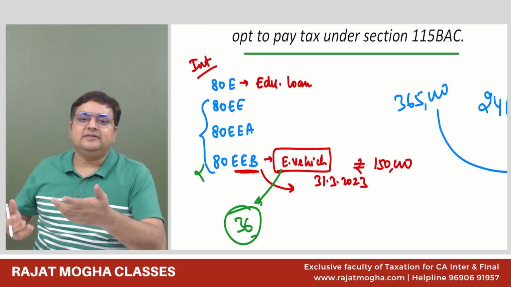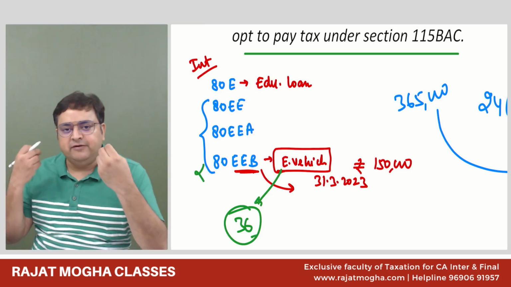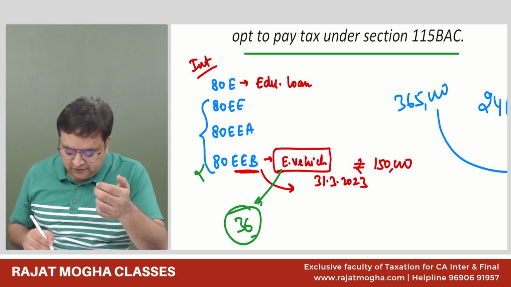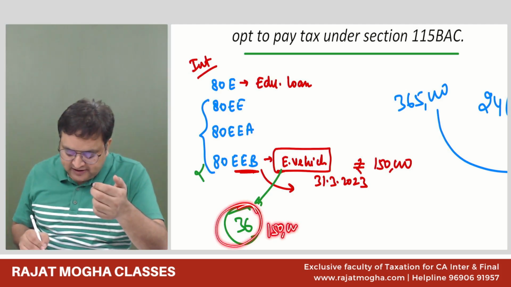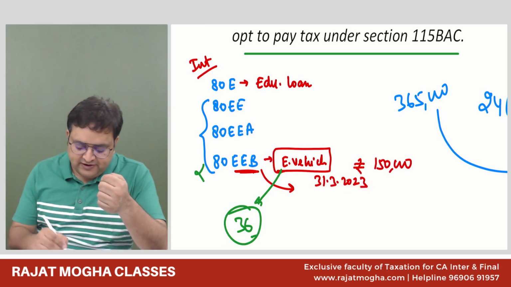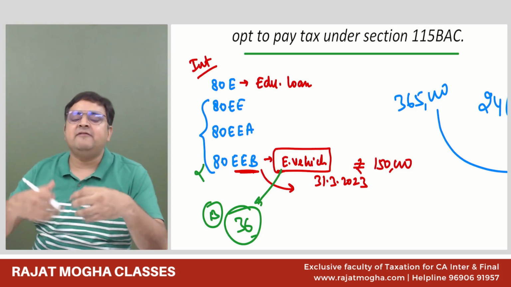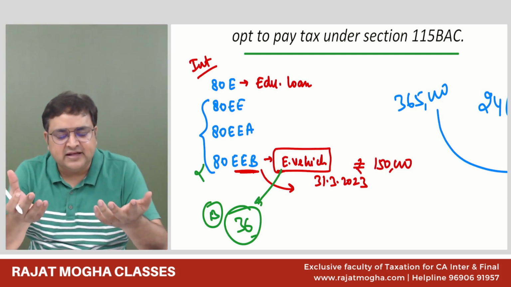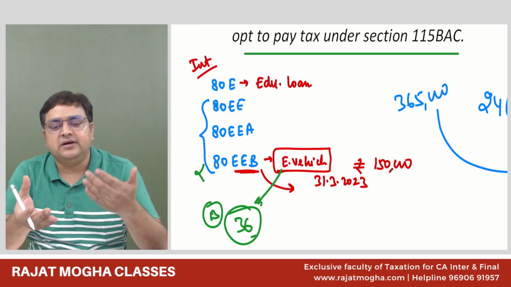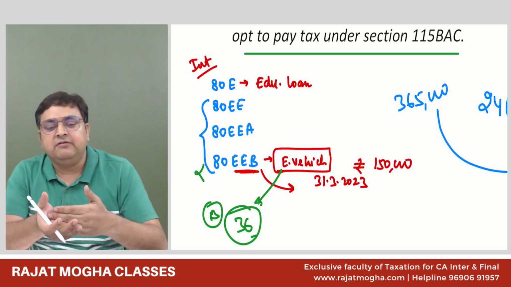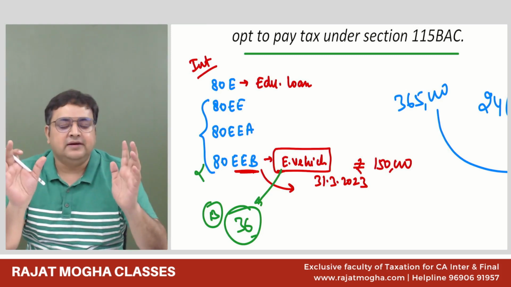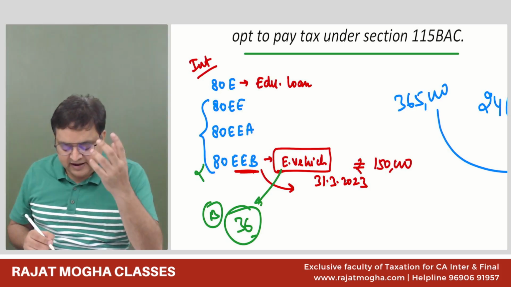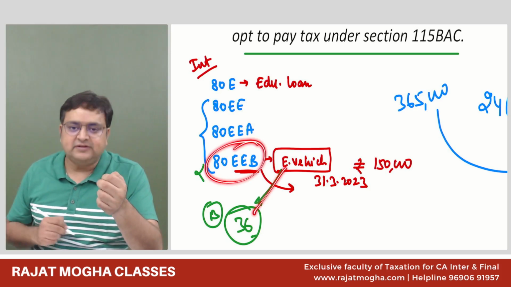See, section 36 is a very cool section. It says that whenever you take a loan for business purposes, we'll allow the interest. In 36, there is no restriction of 1,50,000. There is no restriction of this date. So if it is for business purpose, then unnecessarily I will not come to 80EEB. Definitely, I should opt for 36 only, because it is not giving me any restriction. I am very free in 36. So if it is a business vehicle, I will straight away go to section 36.